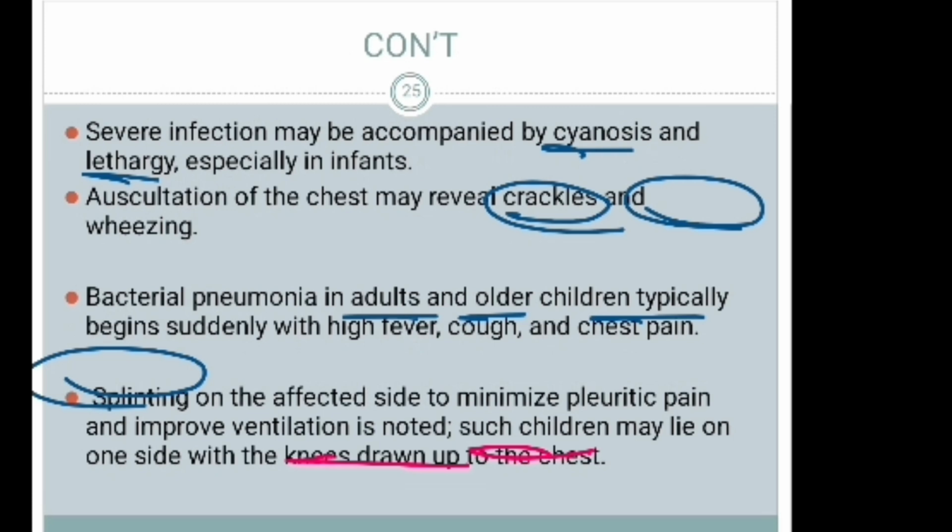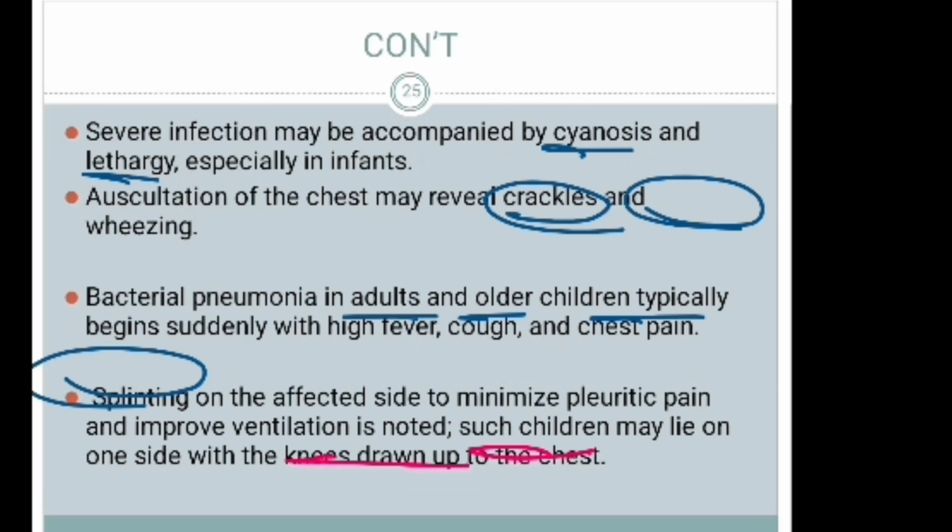Severe infection may be accompanied by cyanosis and lethargy, especially in infants. If the pneumonia is severe, it may manifest as cyanosis and lethargy, especially in infants. Auscultation of the chest may reveal crackles and wheezing. Crackles and wheezing are heard on auscultation of the chest in patients with pneumonia.